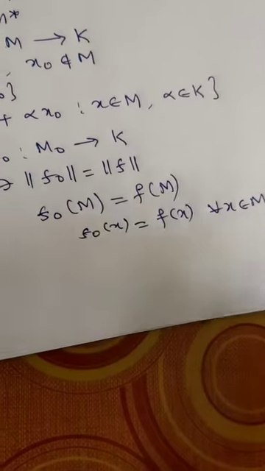So let's take up the proof of this lemma. This lemma will be proved for two different cases: we prove it for the real normed linear space and the complex case separately.